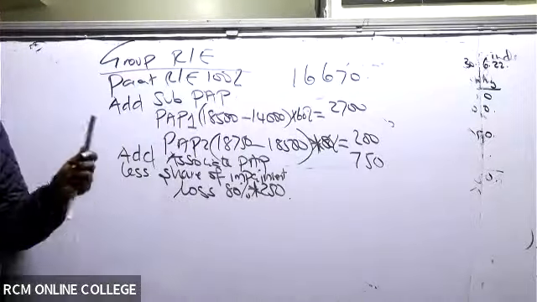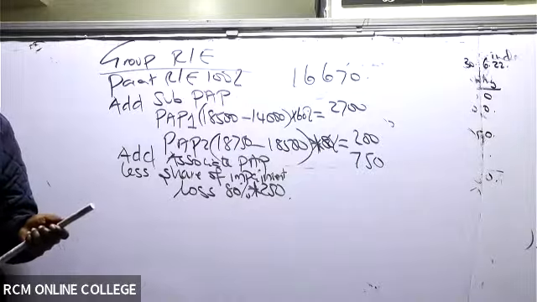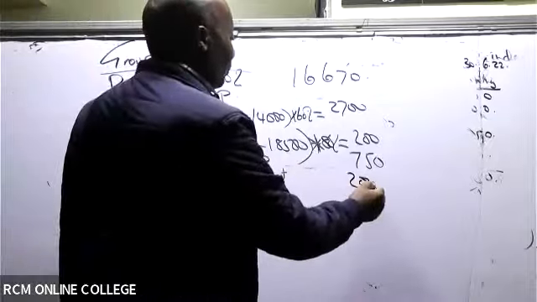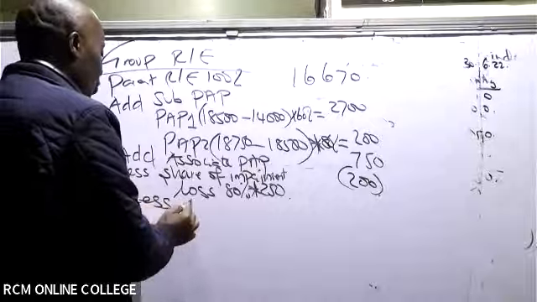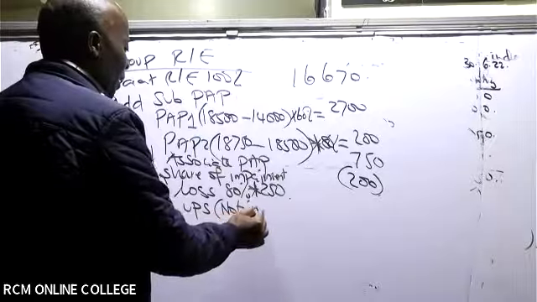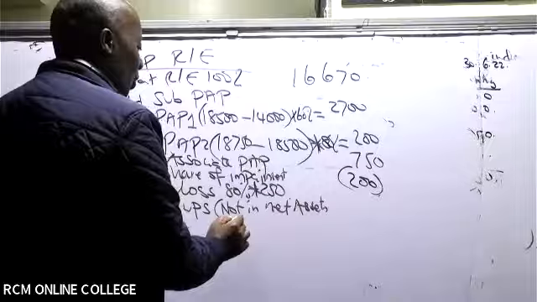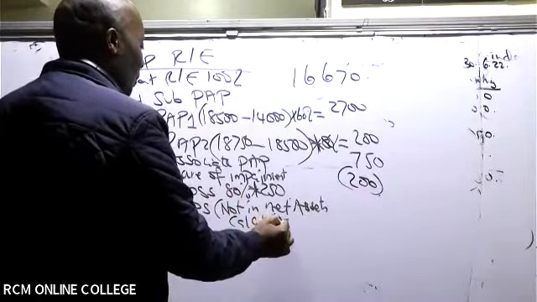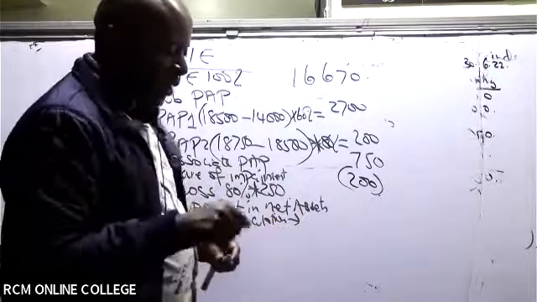So remember, ours is 80%. We're doing this at the end of the year. So 80% of 250 gives me what here? 200. And then we shall less here the UPS, since this is not in net assets calculation. Why? Because it is, remember here, the parent that sold to the subsidiary.